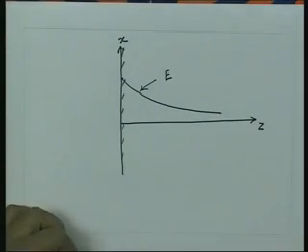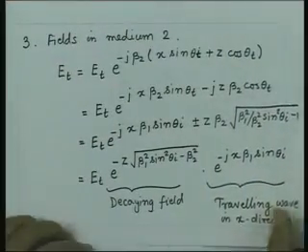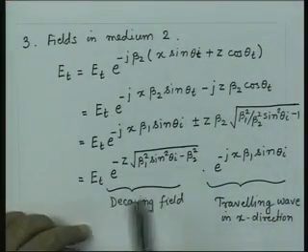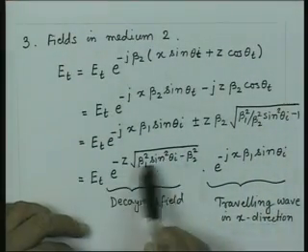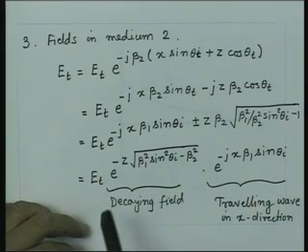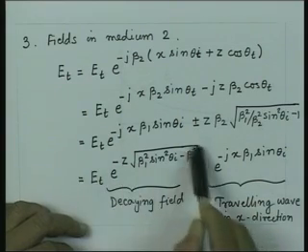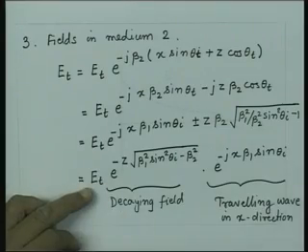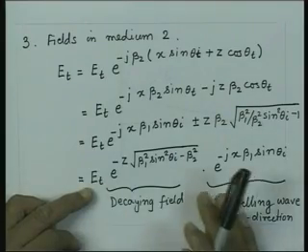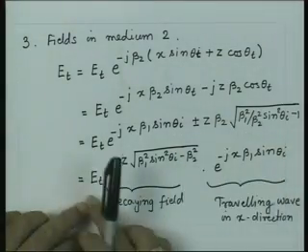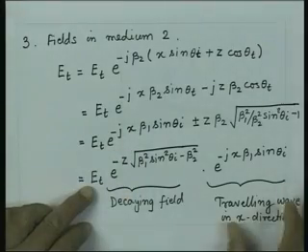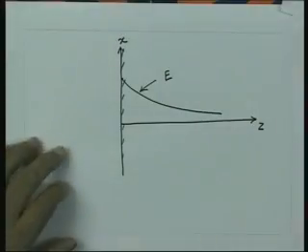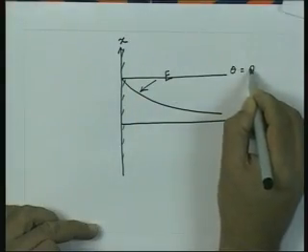Also, what we note from this expression is that when these two terms are equal, and that is the condition corresponding to the critical angle condition, the field does not die down exponentially anymore. So, the amplitude of the field remains constant in medium 2. Again, it is not travelling, but the amplitude of this field is remaining constant in medium 2. So, at critical angle the field remains constant. So, this is theta equal to theta c,